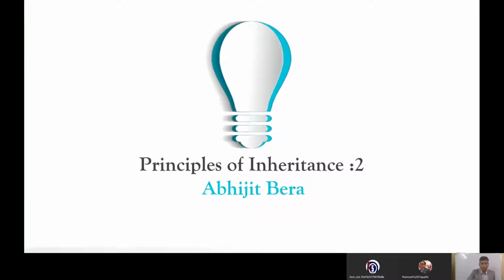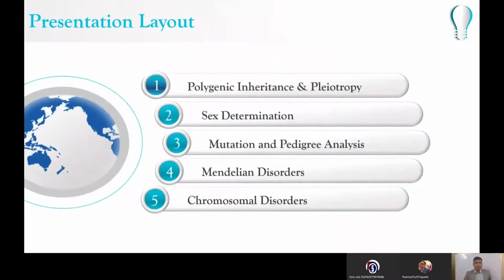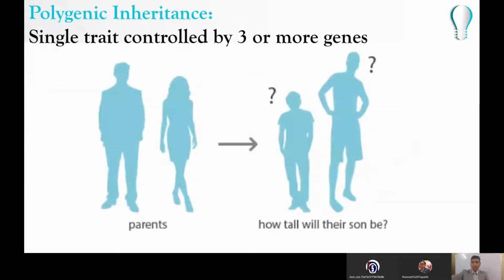The things we'll be covering today are polygenic inheritance and pleiotropy, sex determination, mutation and pedigree analysis, Mendelian disorders, and chromosomal disorders.